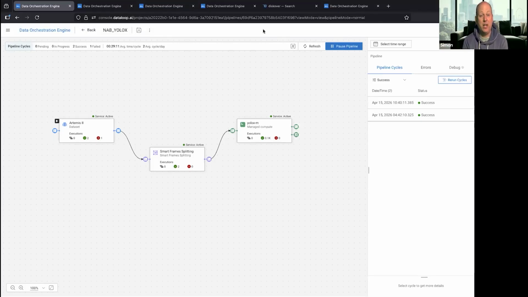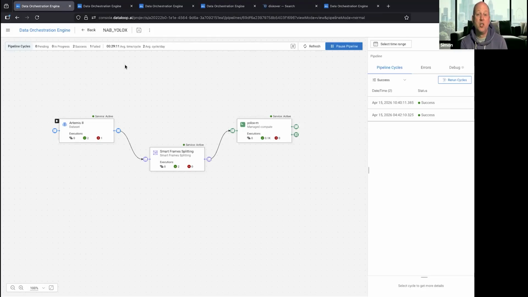So to illustrate that, we're going to show you a couple of data sets and a couple of ways that the pipeline in the orchestration engine is being used to enrich that data. So what you can see on the screen in front of you is a really, really simple pipeline in the orchestration engine. You can see we have a data set represented in that node at the left-hand end. In the middle, we have a frame splitting algorithm. And then at the final part, we have an object detection and bounding box algorithm.